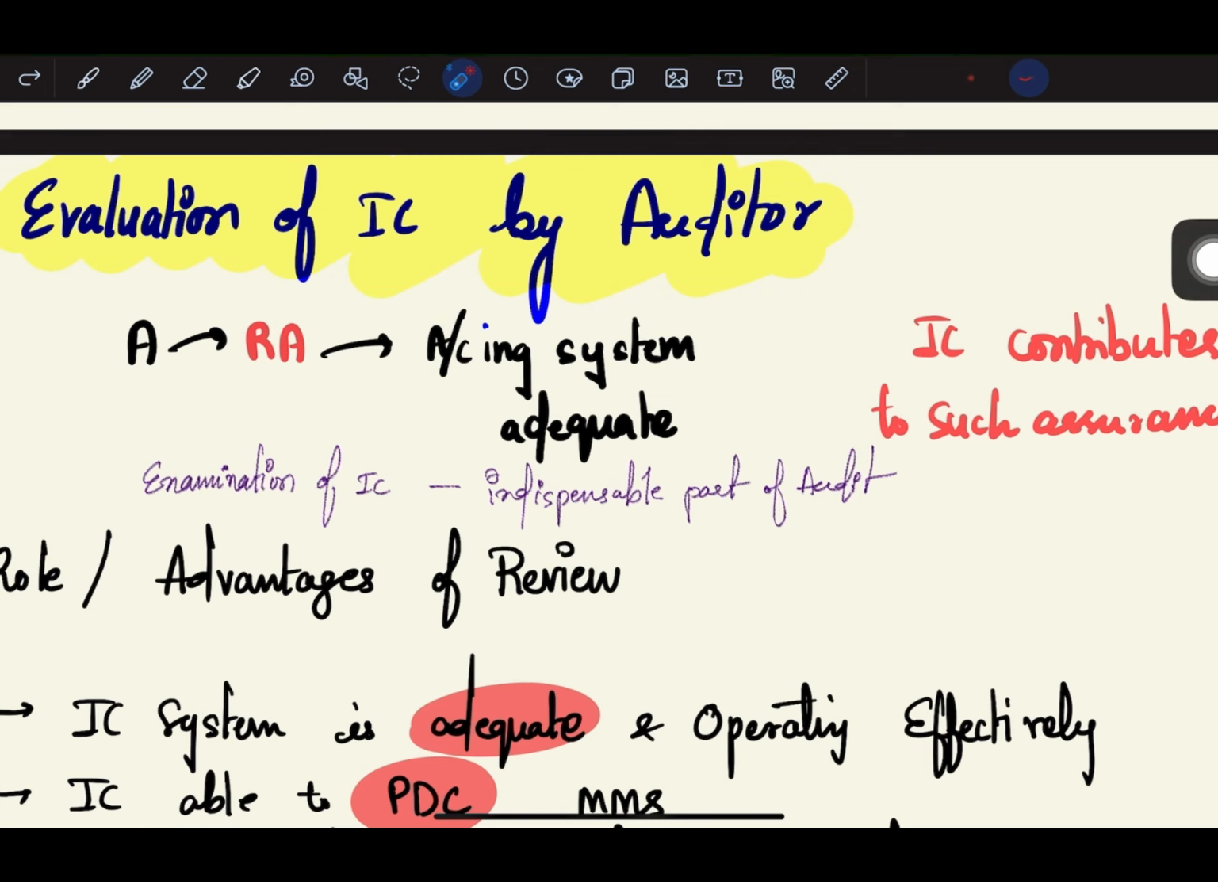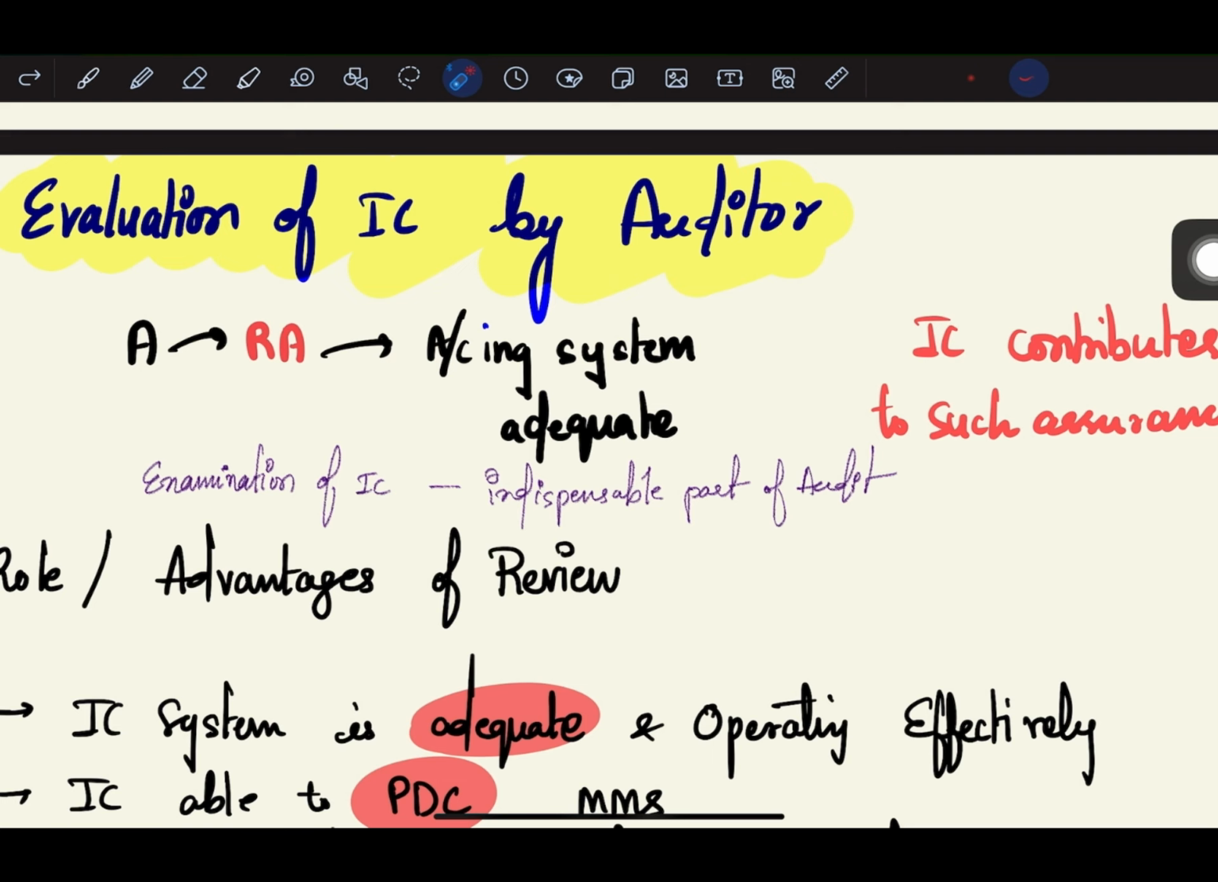Next, we have evaluation of internal control by the auditor. The auditor obtains reasonable assurance whether the accounting system is adequate or not. So what does the auditor need to do? He needs to obtain reasonable assurance, and the internal control will contribute to such assurance. The examination of internal control by the auditor is an indispensable part of audit. The auditor has to examine and evaluate the internal control.